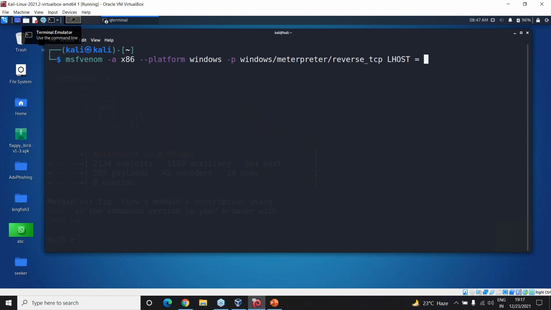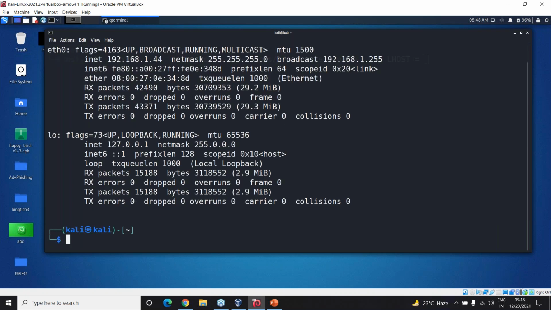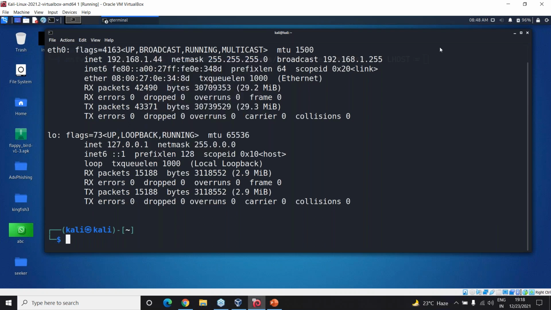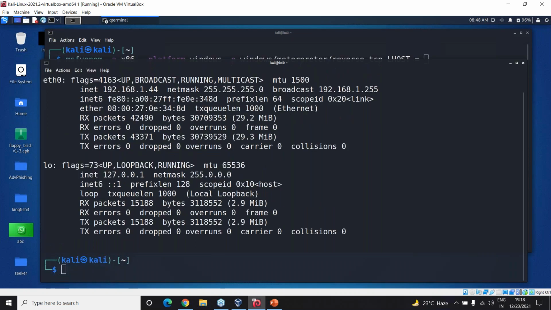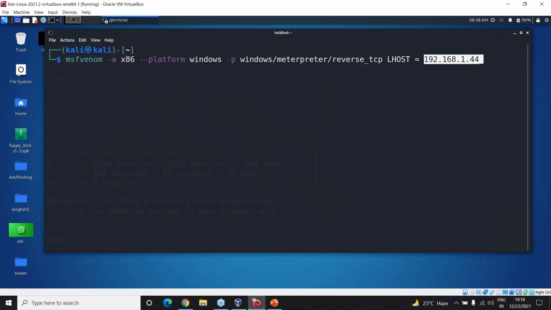In this LHOST, the local host means the IP address of the current system which we are trying to access. The host of this system is the LHOST. Let's just give ifconfig. Okay, just set the LHOST to this, and then we are going to set the LPORT to